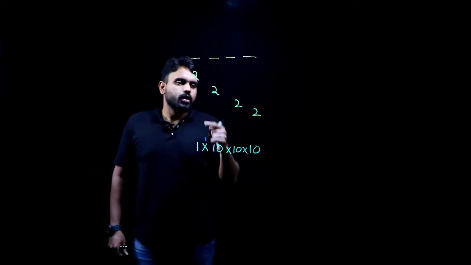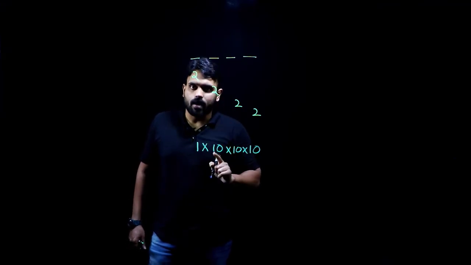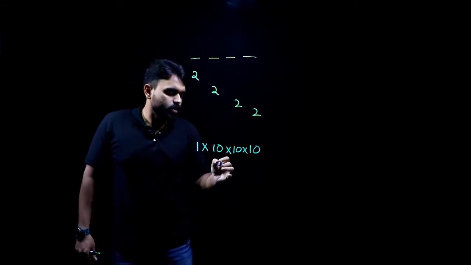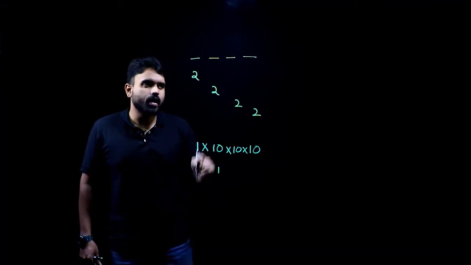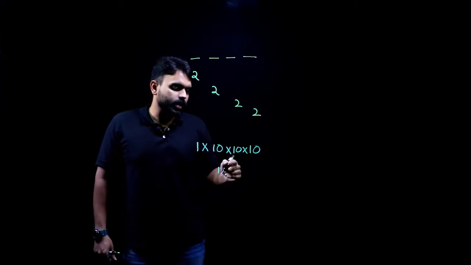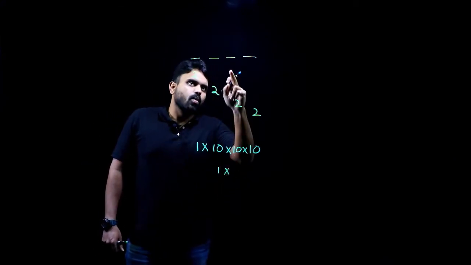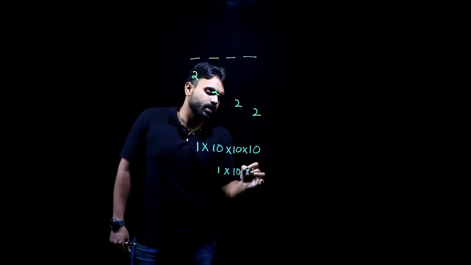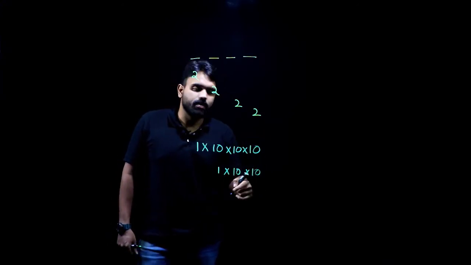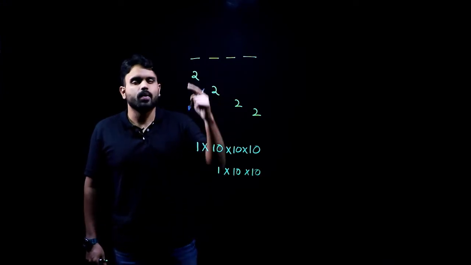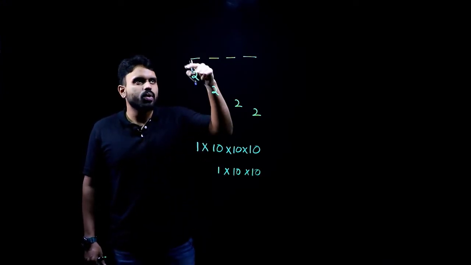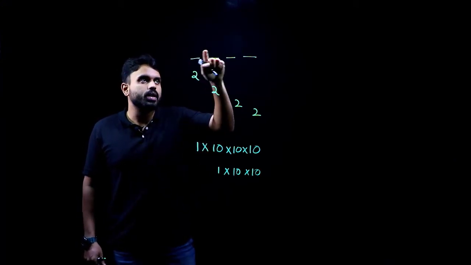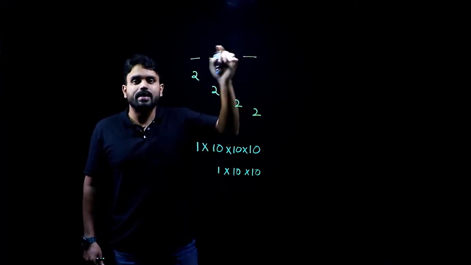Now, the 2 is coming in my hundreds place. So I am for sure going to fill it with the 2. So there is only one different way that I can fill the hundreds place in. Now, start thinking. What about the tens place? I can fill it in 10 different ways because repetition is allowed, and the units place also in 10 different ways. But what about my thousands place? Can I use 0 here in the thousands place? What will happen if I use a 0 there? If I use a 0 here, this number will become a 3-digit number.